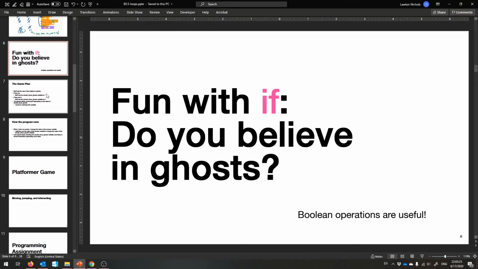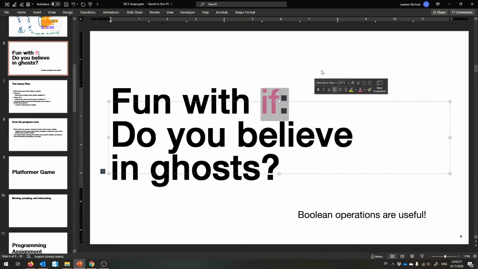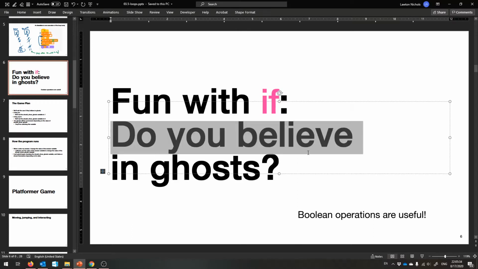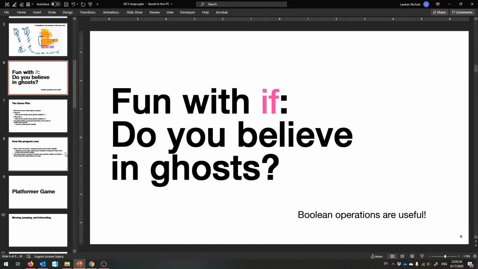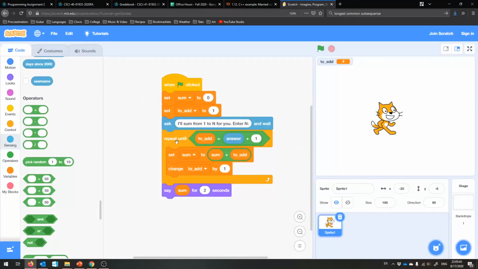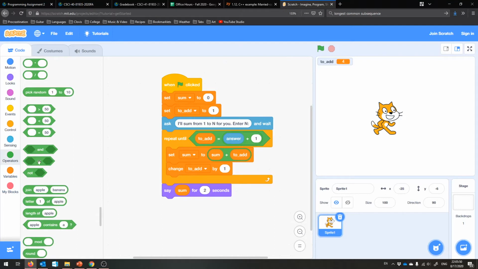So let us talk about the if statement some more. We did a little bit, but let's have some more fun with it. Let's have a program called Do You Believe in Ghosts? And here, like everywhere else, if statements and our loops take a Boolean condition, and so these Boolean operations are useful, like and, or, and not. Those are available to you, and I will hopefully show you that.